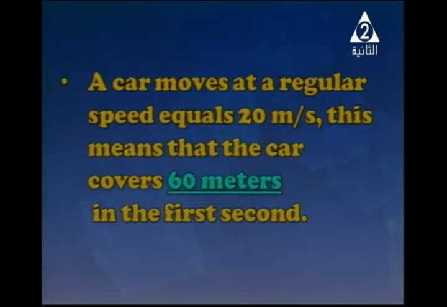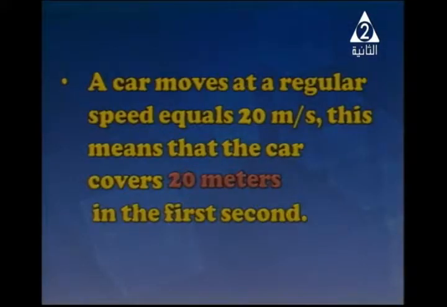What about this question? When a car moves at regular speed equal 20 meters per second, this means that the car covers 60 meters in the first second. Can you tell me, Suhaila, is the answer right? No, it's wrong. Why?